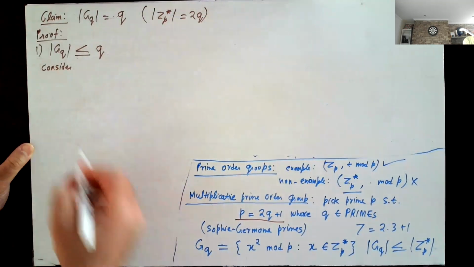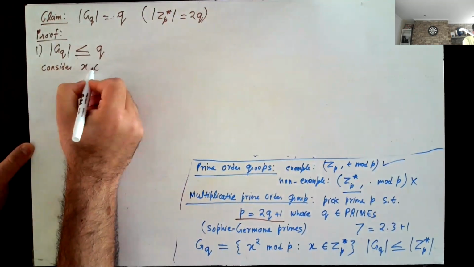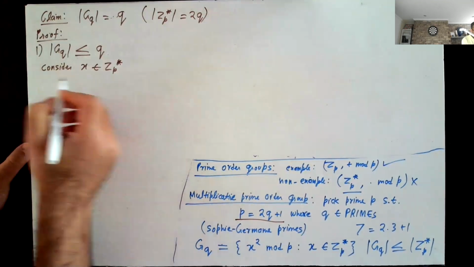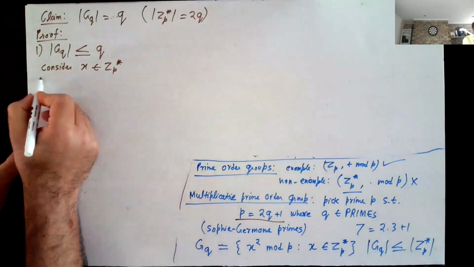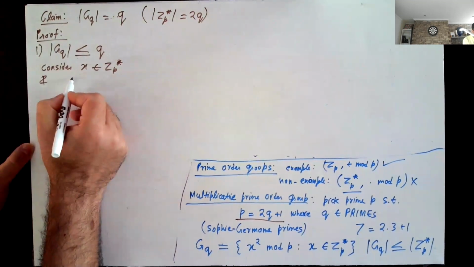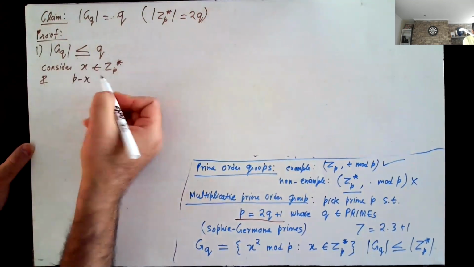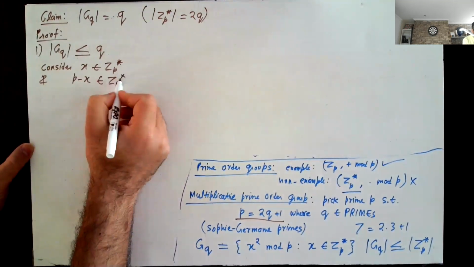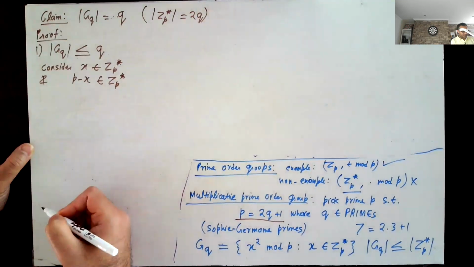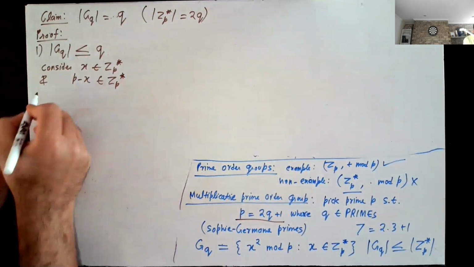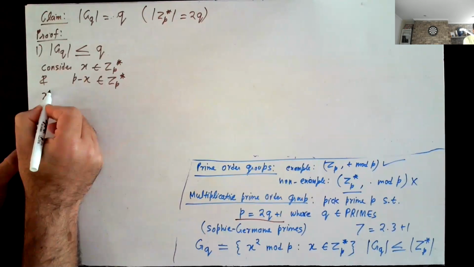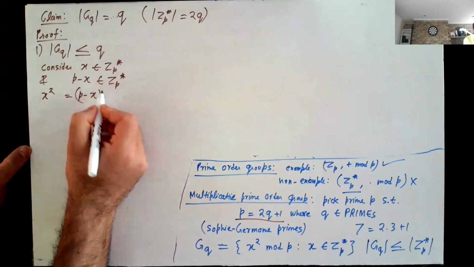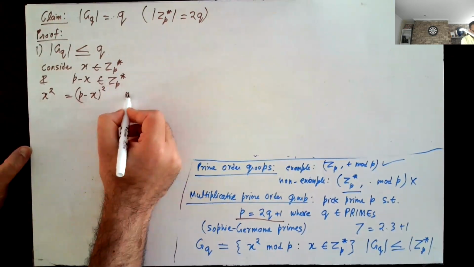Consider an element X in ZP star and P minus X, which is of course also in ZP star. My claim is that X square equals P minus X square mod P.